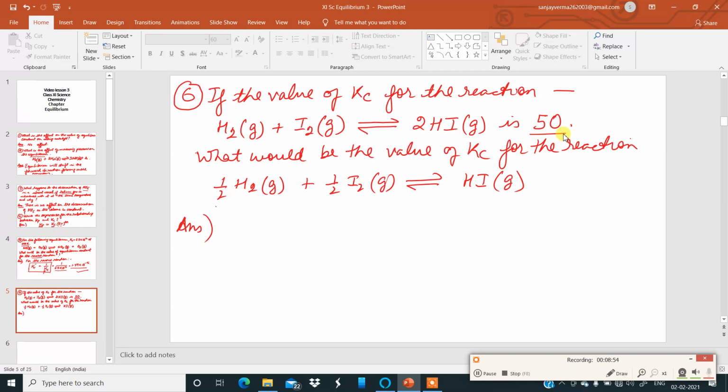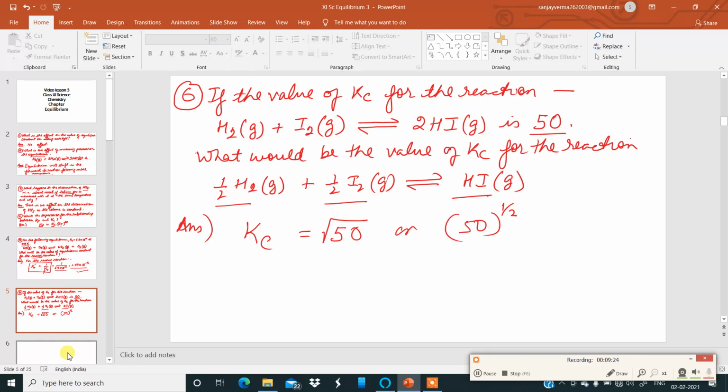This becomes half H2, this becomes half I2, and this becomes 1. So that means I'm reducing the entire thing. 2 divided by 2 is 1, over here 1 divided by 2 is half, 1 by 2 is half. So for the second reaction, the Kc becomes root under 50, or I can say 50 raised to the power of half. Okay, this is the answer.